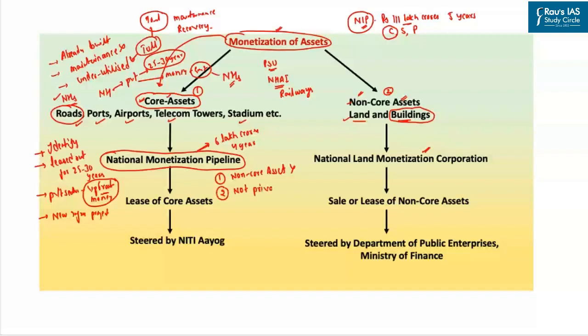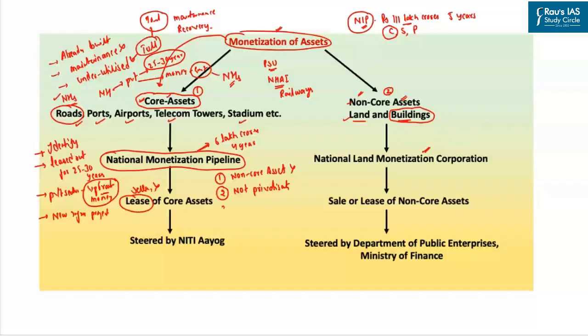Why is it not privatization? Because here we are not selling the assets. We are not selling roads. We are not selling airports, ports, telecom towers. We are just leasing out this already created infrastructure to the private sector for say the next 20 to 25 years. That is why it is not privatization.